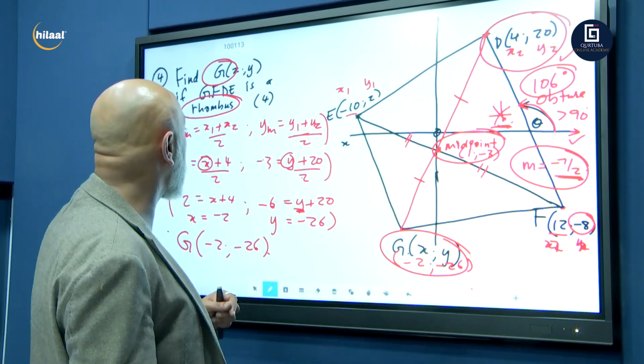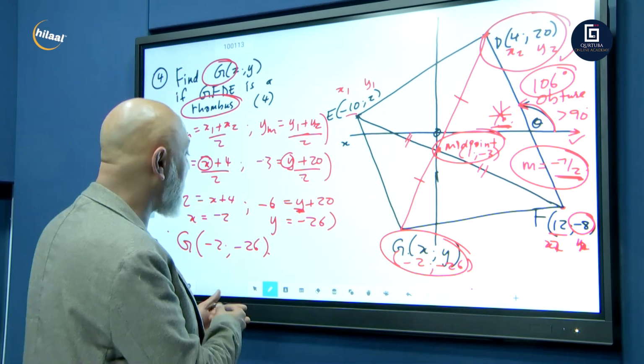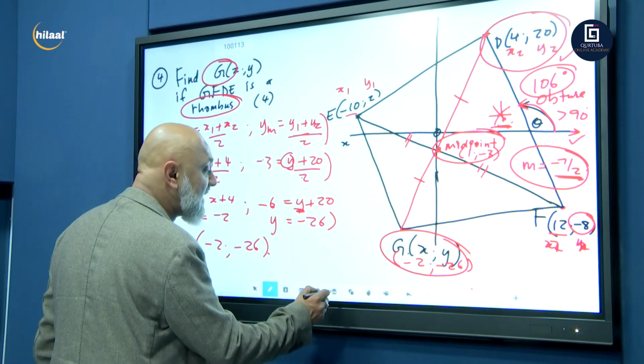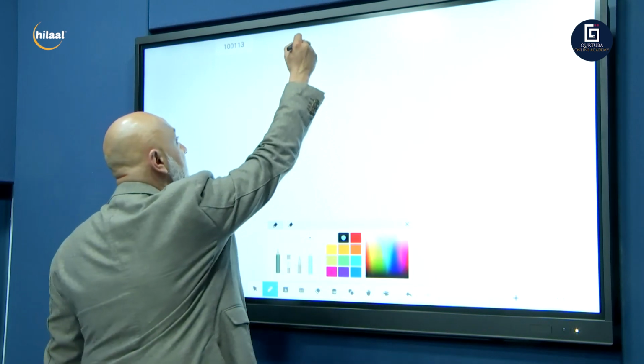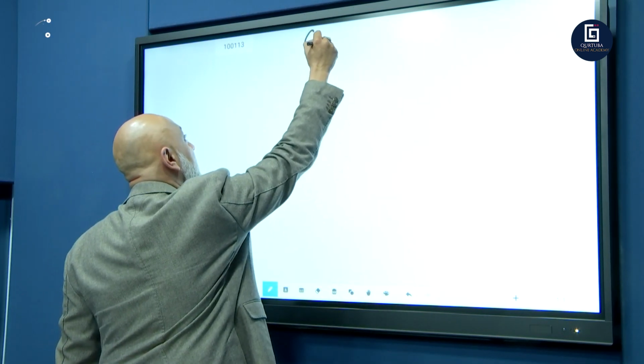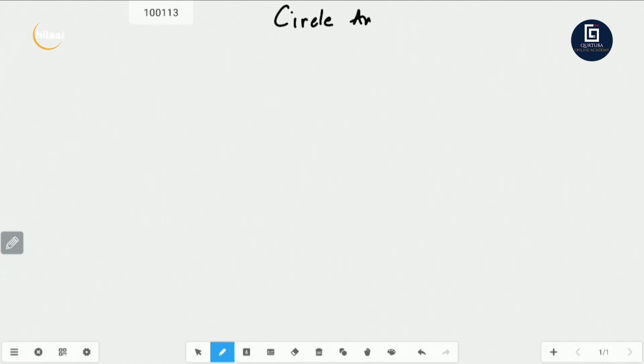So let's get started with circle analytics, guys. And like I said, this is for grade 12 only. So let's put the heading there, circle analytics. And in circle analytics, here we are dealing with the equation of a circle.